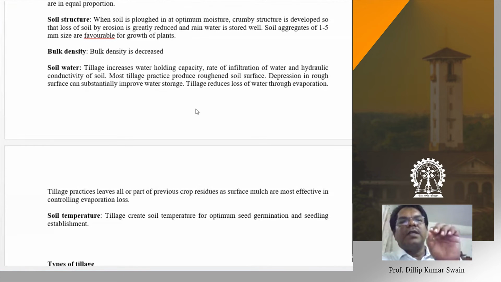But when you are tilling the land, at least more and more water can be stored. We are allowing the rainwater to infiltrate, recharging groundwater, which is not possible through normal non-plowed land. And evaporation is checked with good tillage, in case of loosening the topsoil.